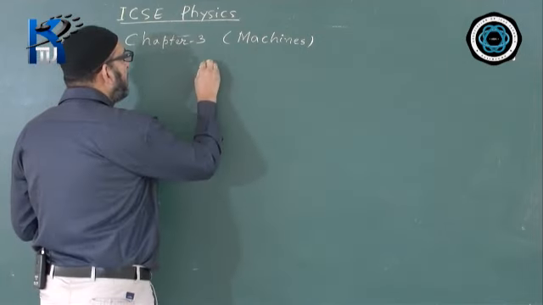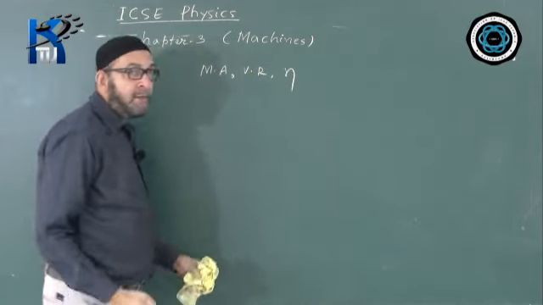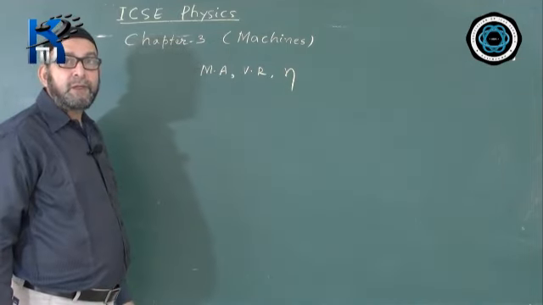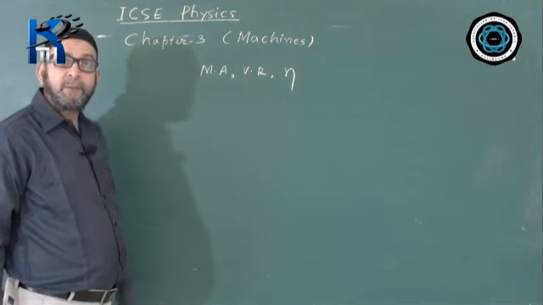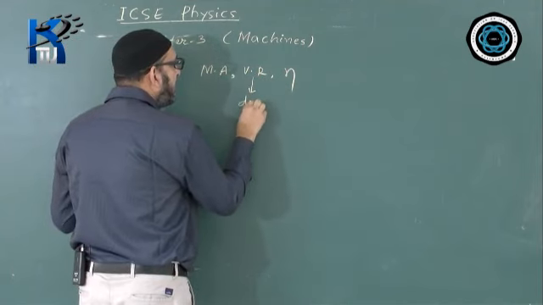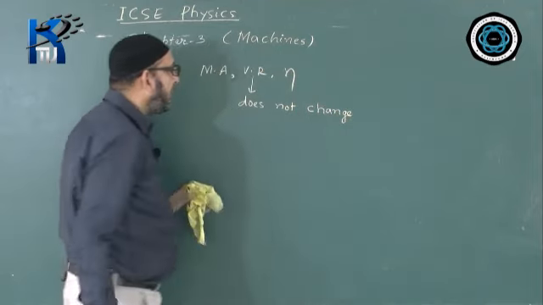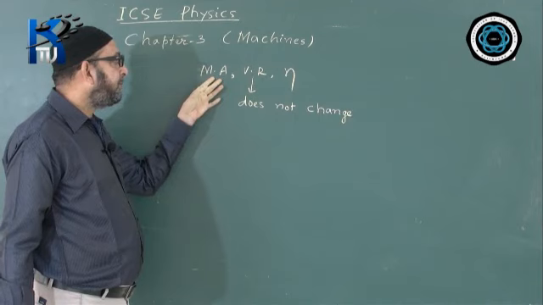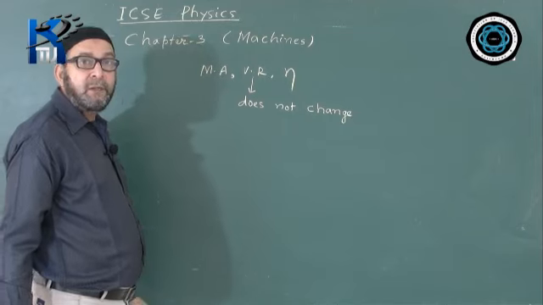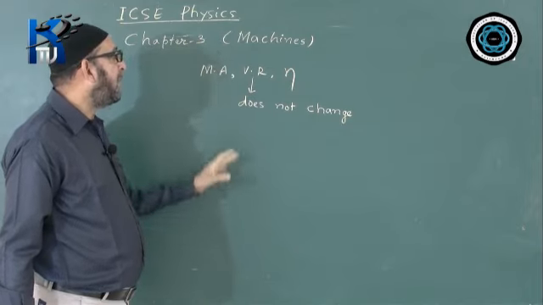Very often they ask this question: MA, VR and efficiency. These are the three ratios related to a machine. Out of these three ratios, which one does not change for a particularly designed machine? We say VR. VR does not change for a particular machine. Whereas the MA of a machine can be changed, efficiency can also be changed, but it is VR which we cannot change, or which does not change for a specially designed machine.